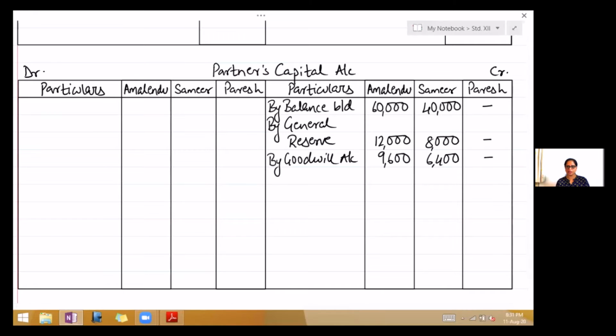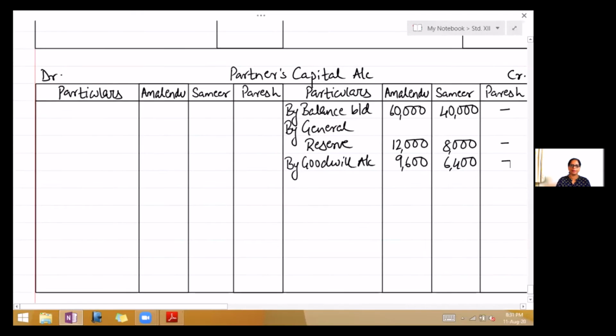The second part of the adjustment says 50% amount of goodwill shall be withdrawn by the old partners. So this goodwill which was credited to their account, they can now withdraw, but only 50%. So when they are withdrawing, the entry will be partners capital account debit to bank account. So on the debit side of partners capital account, write to bank account.